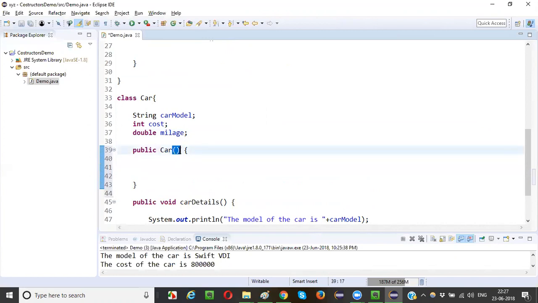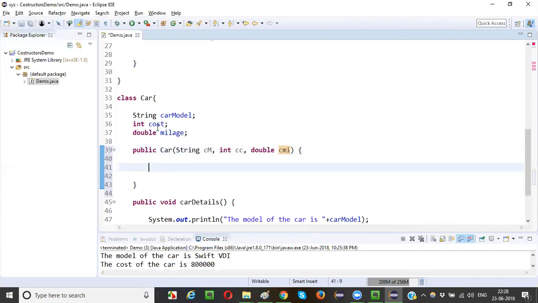Inside this constructor, I don't want to keep this Car constructor empty, guys. Instead, I want to write String cm, the car model, and int cc, the car cost, and then double cmi, the car mileage. I created these three parameters. A constructor can have parameters, guys. I can create it like this.